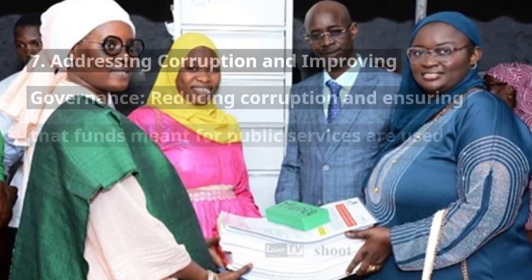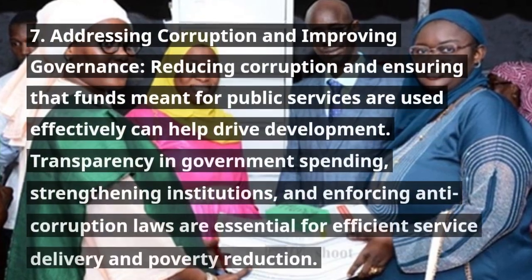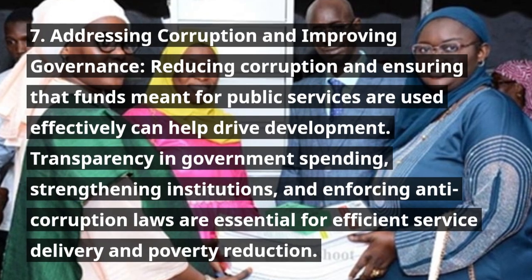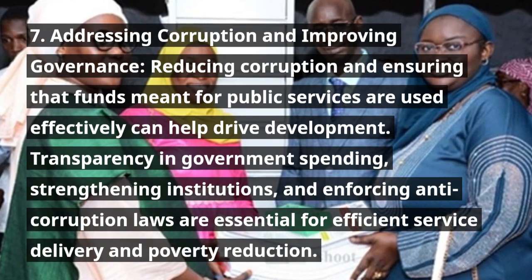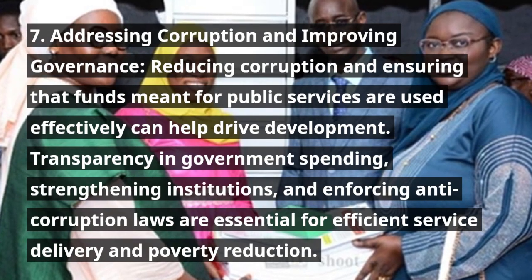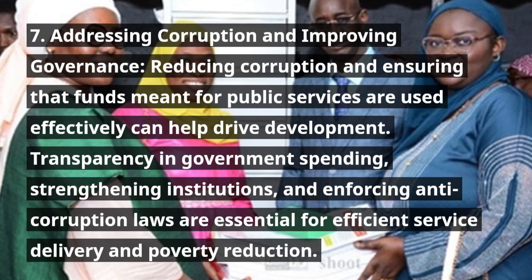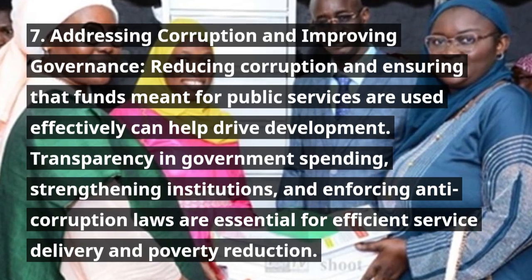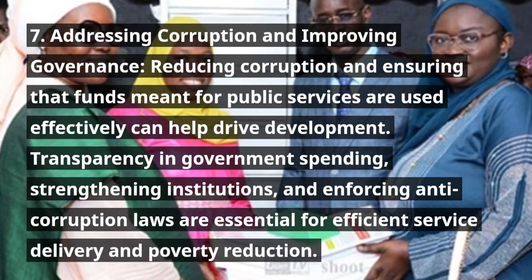7. Addressing corruption and improving governance. Reducing corruption and ensuring that funds meant for public services are used effectively can help drive development. Transparency in government spending, strengthening institutions, and enforcing anti-corruption laws are essential for efficient service delivery and poverty reduction.